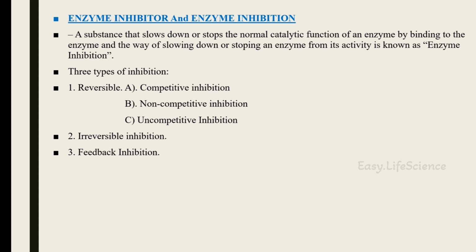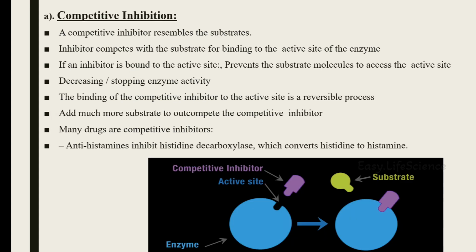1. Reversible inhibition. In this case, the inhibition can be reversed and the normal reaction can be achieved. Reversible inhibition can take place in three ways: A. Competitive inhibition. B. Non-competitive inhibition. C. Uncompetitive inhibition. 2. Irreversible inhibition. In this type, there is no way of reversing the inhibition. 3. Feedback inhibition. Here, the product of the enzymatic reaction regulates the activity of the same enzyme responsible for its production.